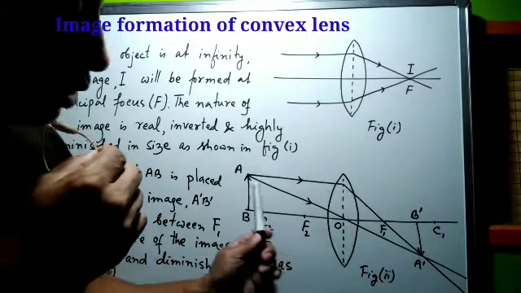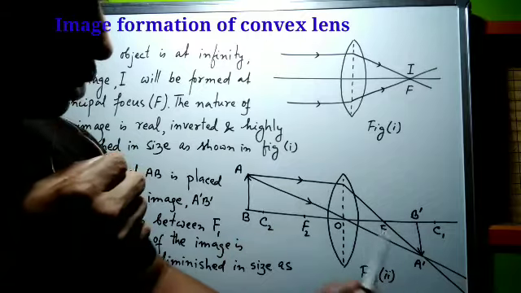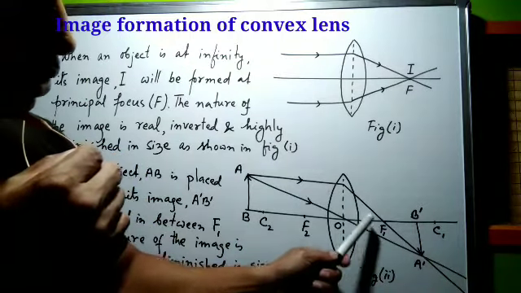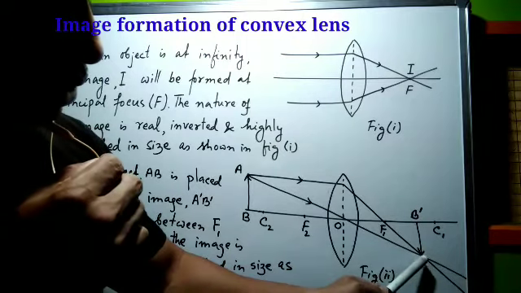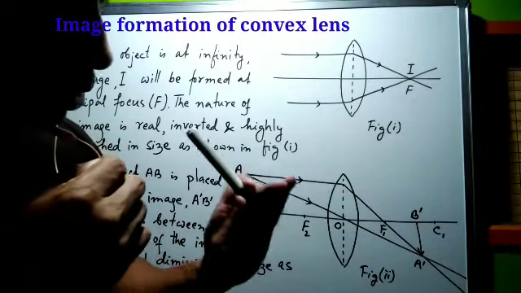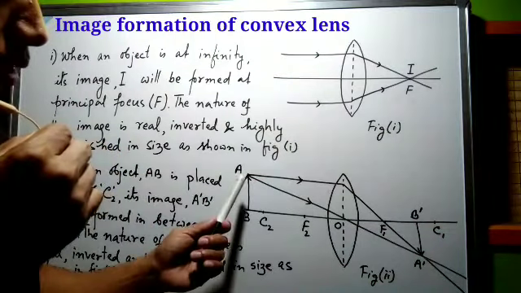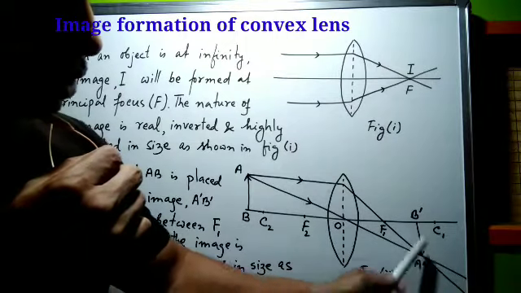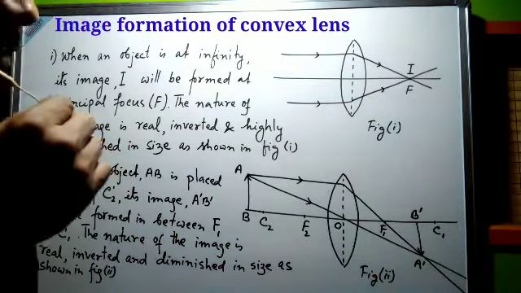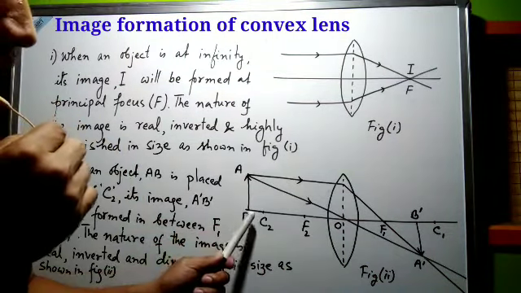These two refracted light rays intersect at A dash, and this A dash will be the real position of the point capital A, that is position of image. So here A dash B dash represents image of this object AB.